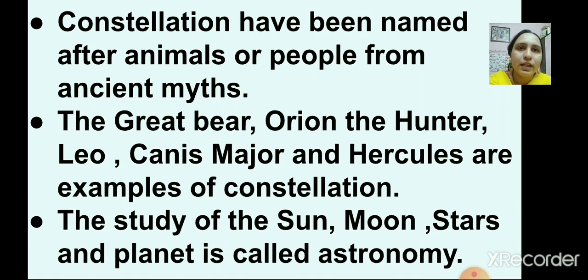Examples of some constellations are the Great Bear, Orion the Hunter, Leo, Canis Major and Hercules. The study of the sun, moon, stars and planets is called astronomy.